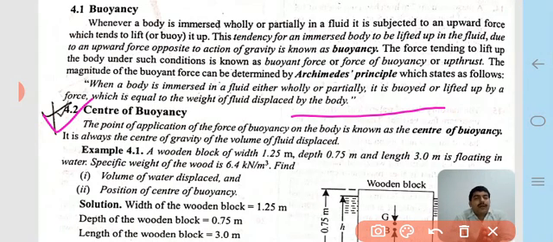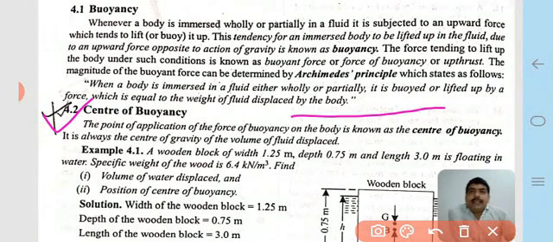The center of buoyancy is like that. The point of application of the force of buoyancy on the body, where the buoyant force is concentrated, is known as the center of buoyancy.